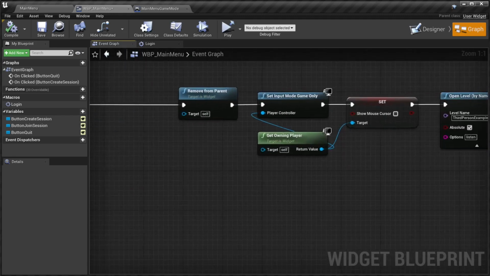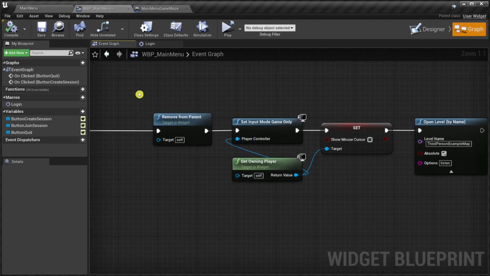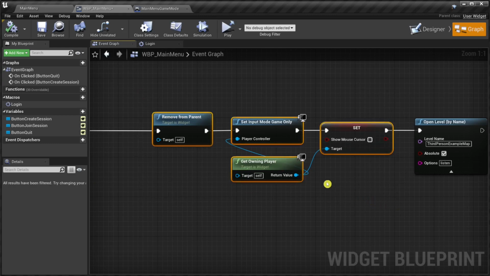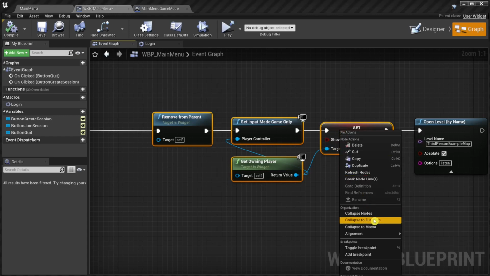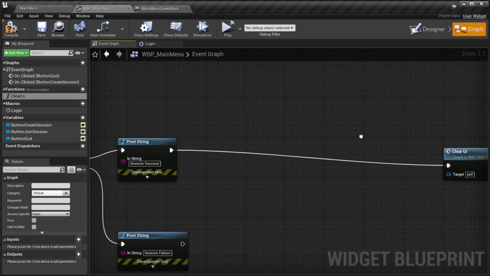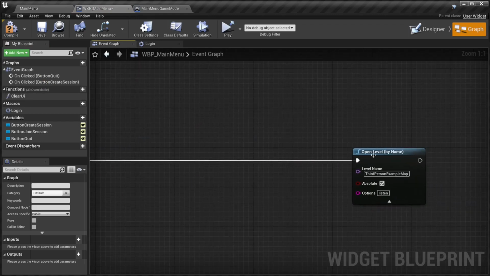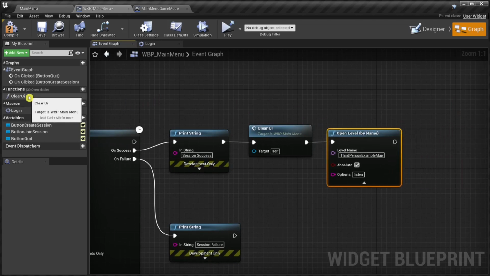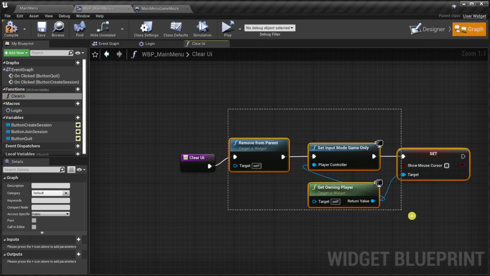Okay, fine. Next, there are these calls to remove the main menu. We also need them when joining a session. And we do not want copy and paste, so we collapse these nodes. This time there is no latent node, which is why we prefer a function. For this function, we use the name clearUI. And again, we adjust the nodes a bit. And just in case, we check the function, but it's fine.